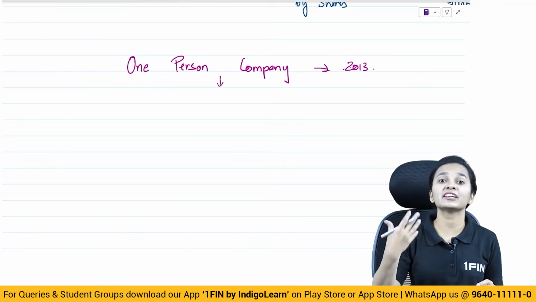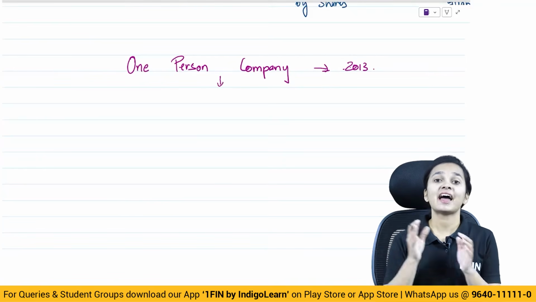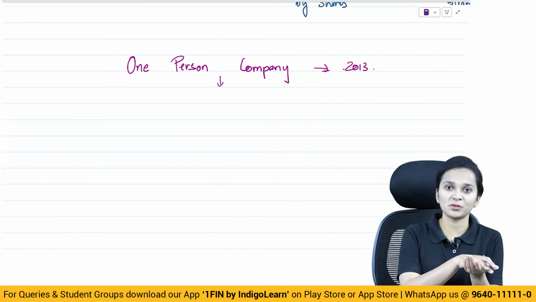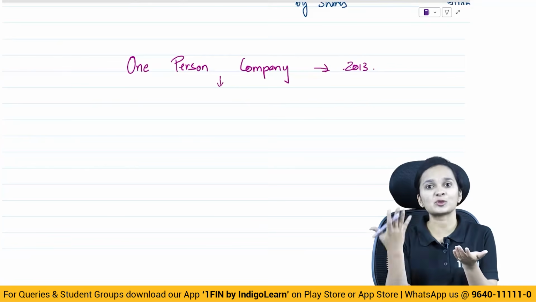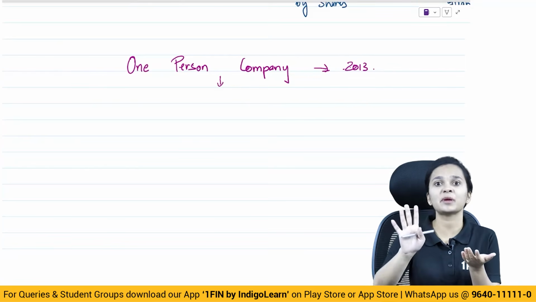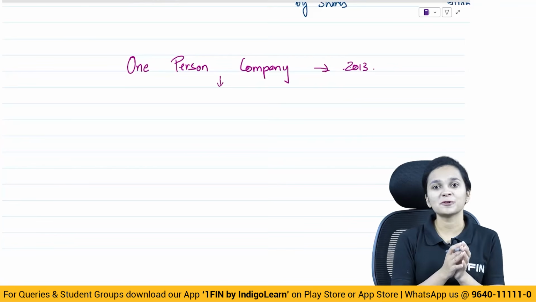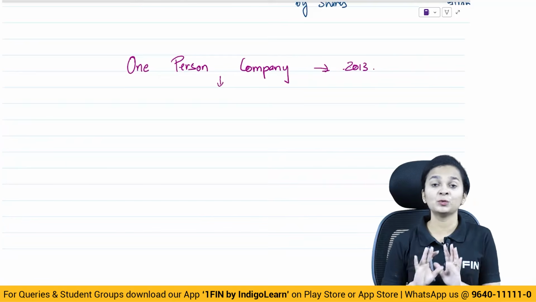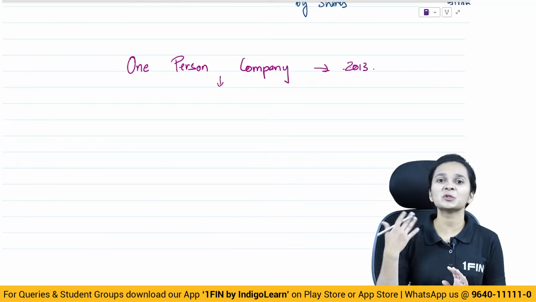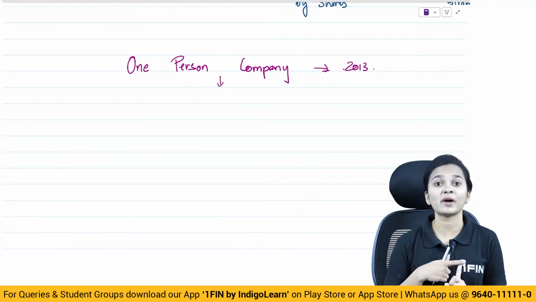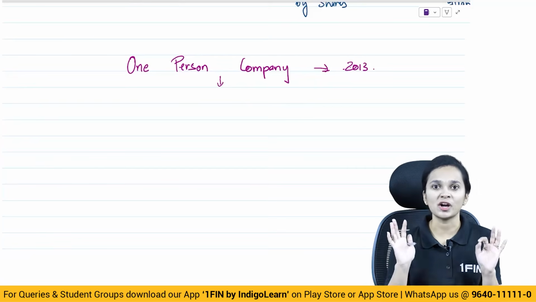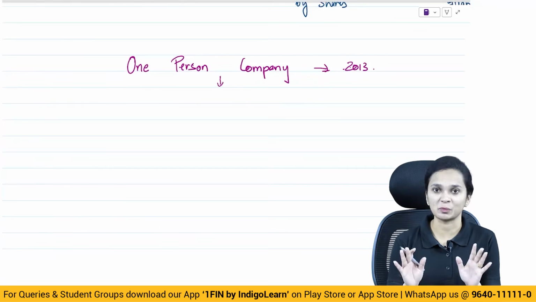So in order to encourage entrepreneurship in the country, and also in order to help people establish a company form of organization, even if they are sole proprietors, even if they are the single members, the concept of one person company was brought in. Now what happens? Generally, if you are alone, you are the only person who has to start a business, you start a sole proprietorship. Now what is the biggest drawback of sole proprietorship? Unlimited liability. Your personal assets are also not safe if you are starting a sole proprietorship.